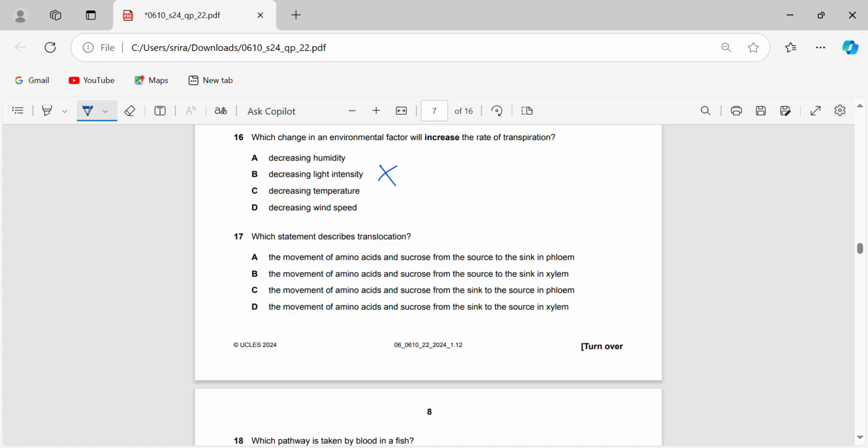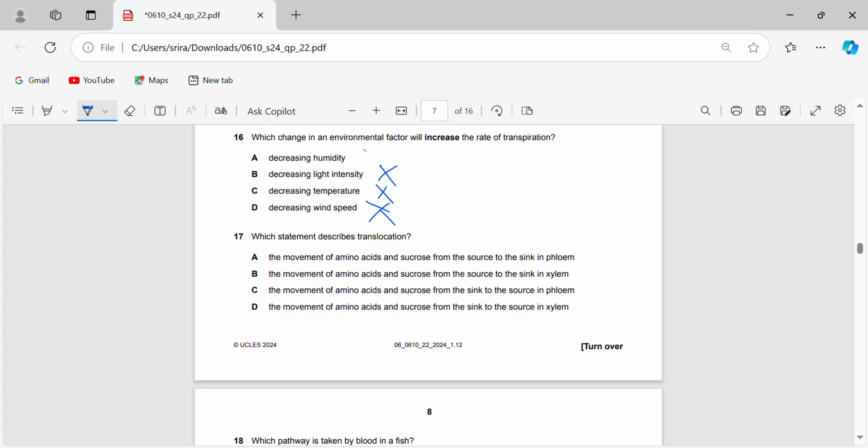Decreasing temperature: temperature increases the kinetic energy of the water molecules and allows them to evaporate easier and faster. But when there's a decreasing temperature, the water molecules have lower kinetic energy. So when you decrease temperature, the rate of transpiration will decrease. Finally, the wind speed. Wind speed provides draught. You might have learned this in physics. The higher the wind speed, the higher the draught, and so water molecules will be taken from the surface and the rate of evaporation will increase when the wind speed increases. So with decreasing wind speed, the rate of transpiration will decrease. Finally, decreasing humidity is the final answer.